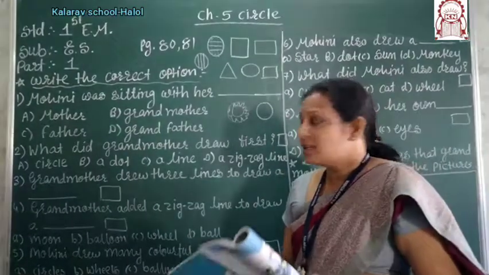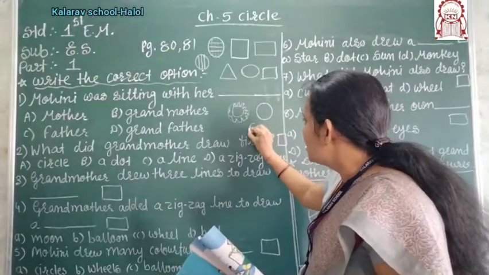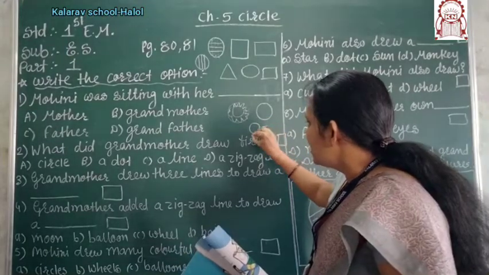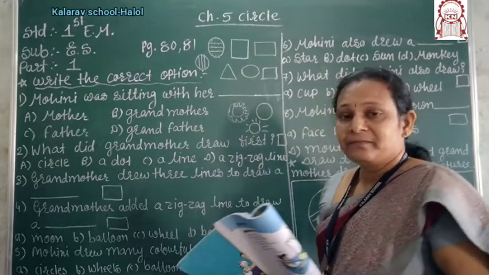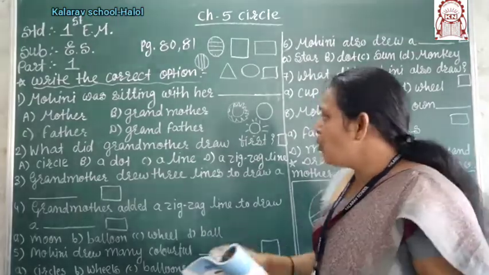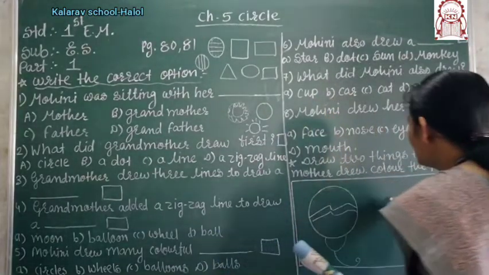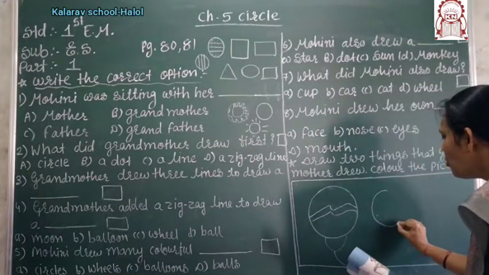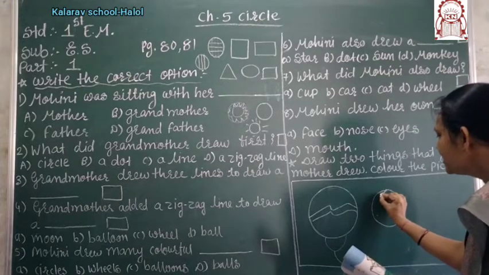Now the sun is also drawn by Mohini. It is the sun, right? And her own face. Mohini also drew her own face. How to make the face?